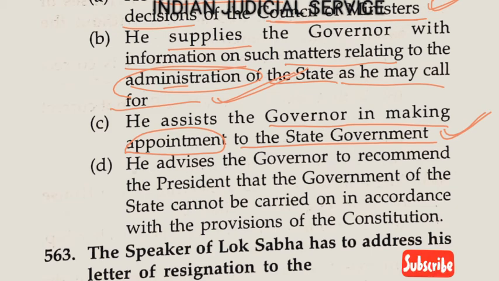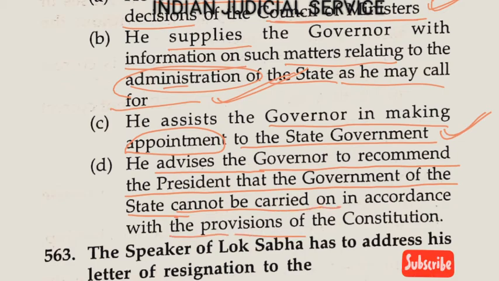So the last one, he advises the governor to recommend to the president that the government of the state cannot be, this is very important, cannot be carried on in accordance with the provisions of the constitution.